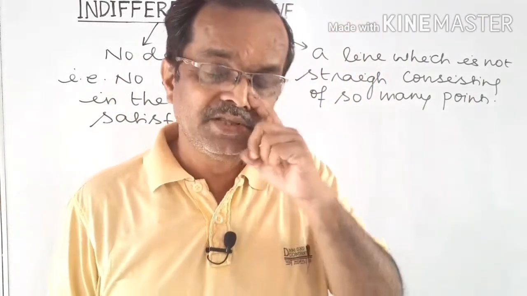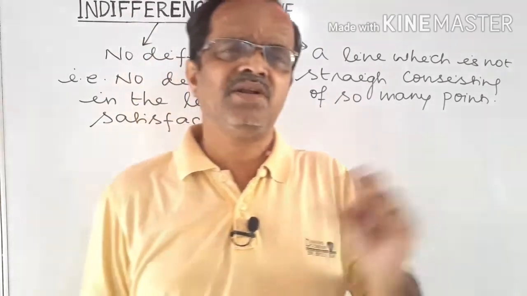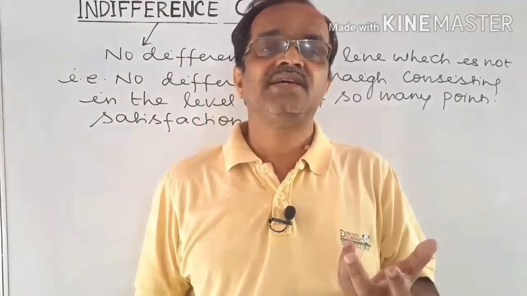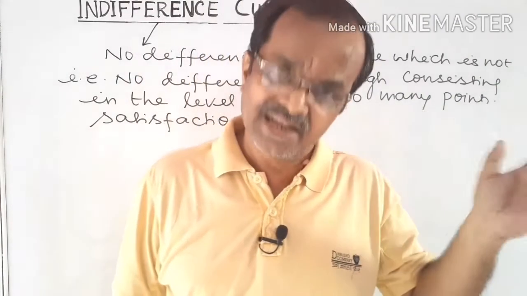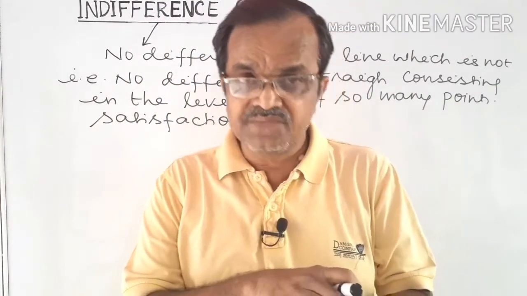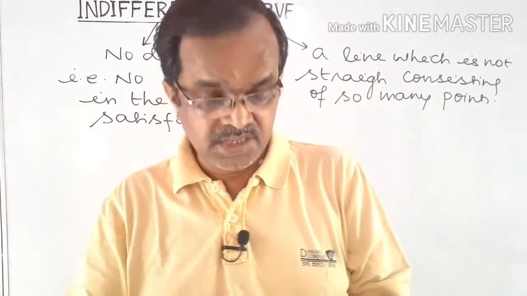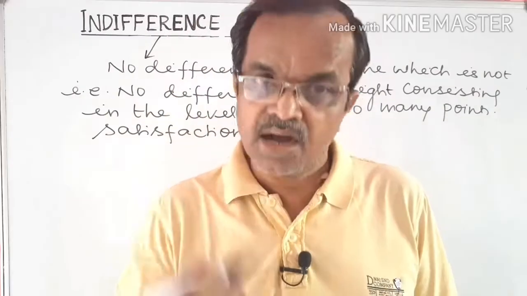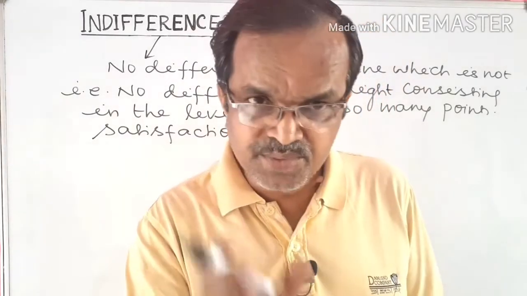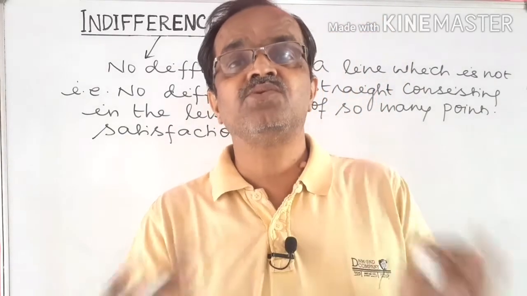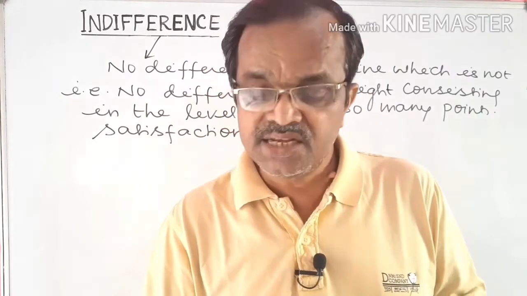Let me explain with the help of a simple example. Let the consumer be consuming or purchasing two commodities, let them be X and Y. Income of the consumer is fixed. Prices of the two commodities are fixed in the market.